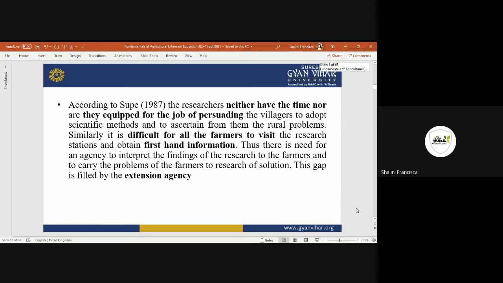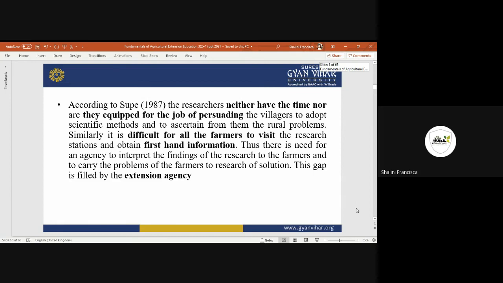Even the farmers are not free in time, and it is very difficult for them to go to nearby training centers to get first-hand information, like how to do farming, mushroom cultivation, fisheries, veterinary and animal husbandry.